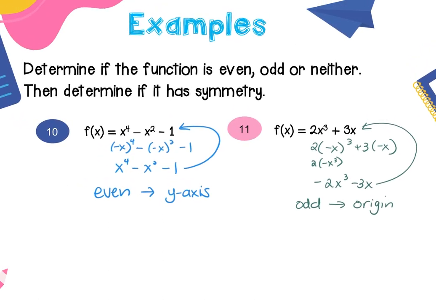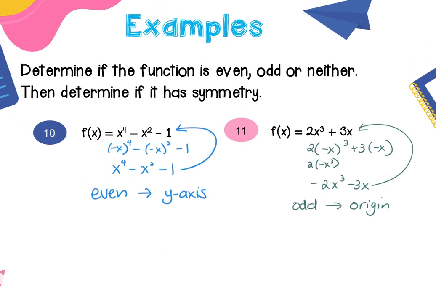So it says you just put an arrow and origin. Sorry, you both asked me a question at the same time. Go ahead. What symmetry would be there? There wouldn't be one. If it was neither, there would be no symmetry. Yeah, well, it says you just put an arrow and origin. Well, I mean, it could be 2 lines, and it would be even, and then y-axis. Or it would be a 2-part multiple choice where you would say it's even with y-axis, it's even with origin. It will do something like that to throw you off.